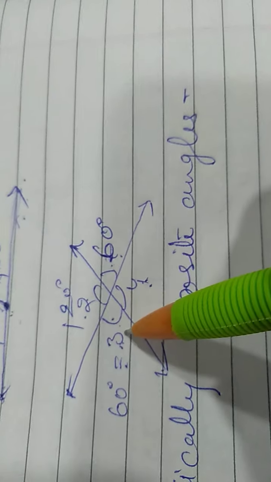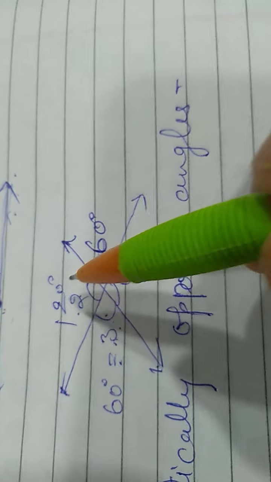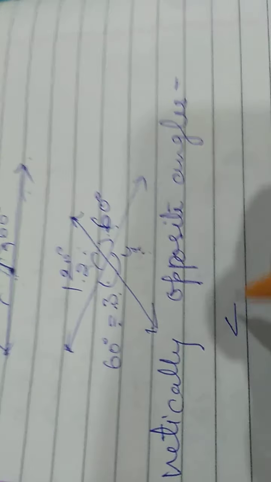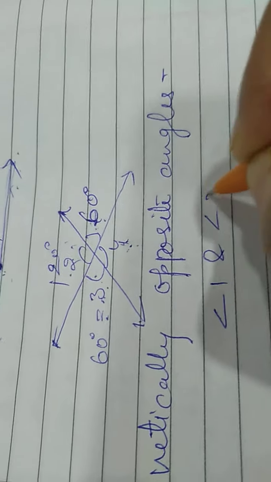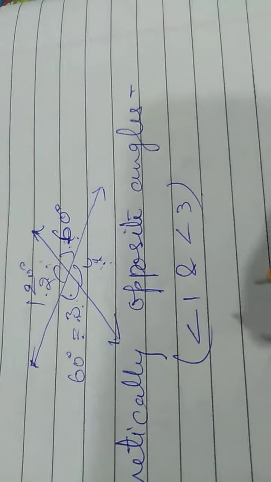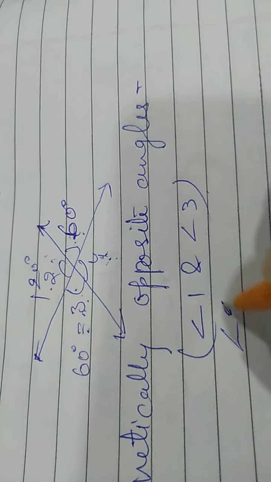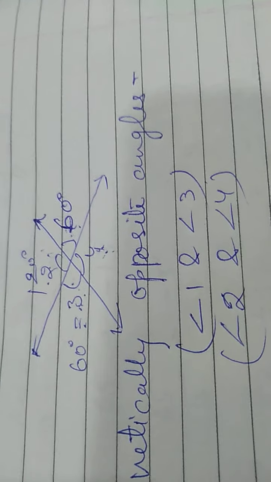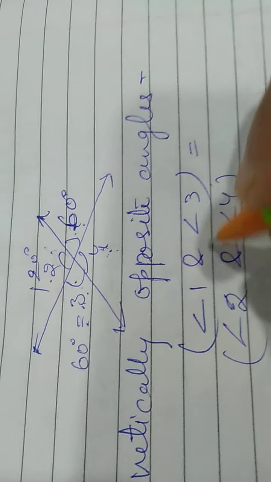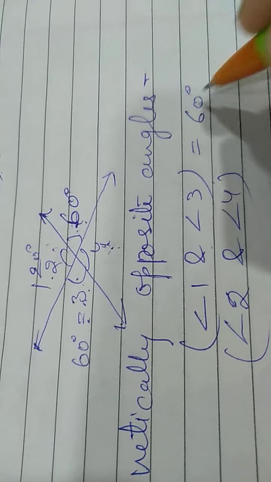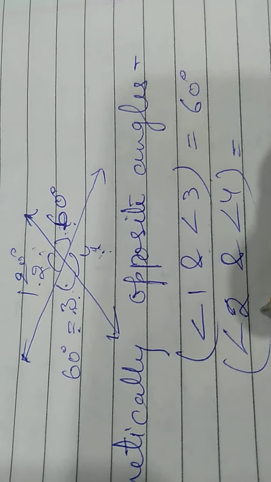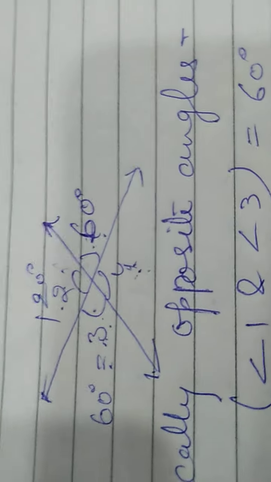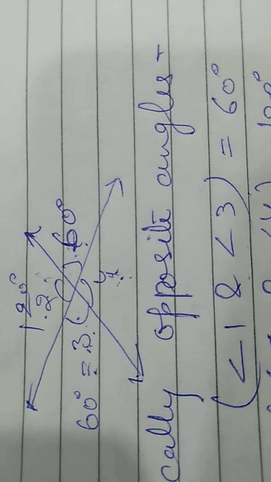Angle 1 and angle 3 are the pair of vertically opposite angles, and angle 2 and angle 4 are vertically opposite angles. So the value of angle 1 and angle 3 both will be 60 degree, and the value of angle 2 and angle 4 will be 120 degree. So in this manner we can find out the value of all angles.